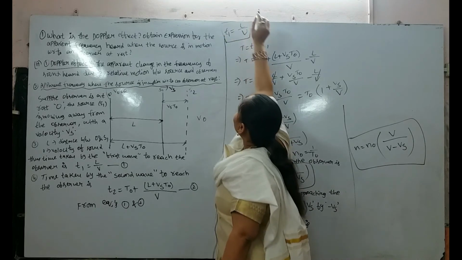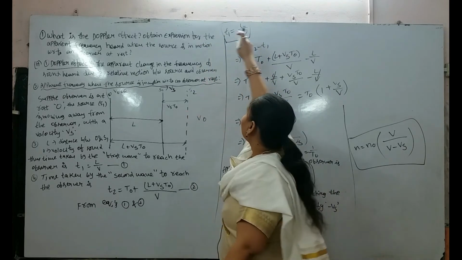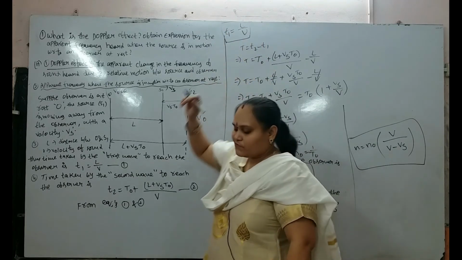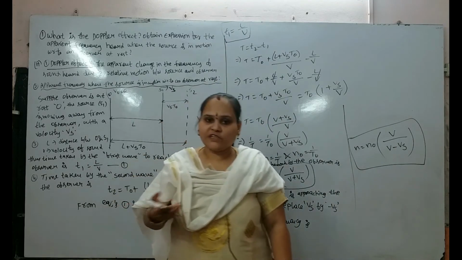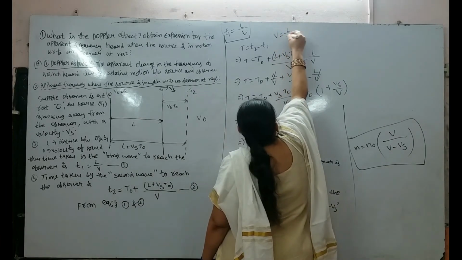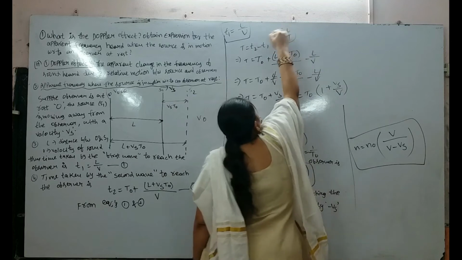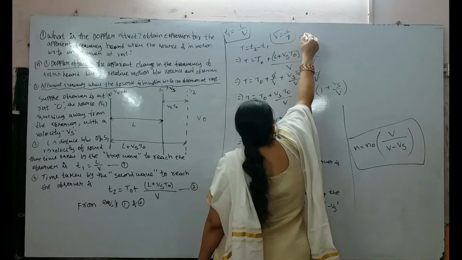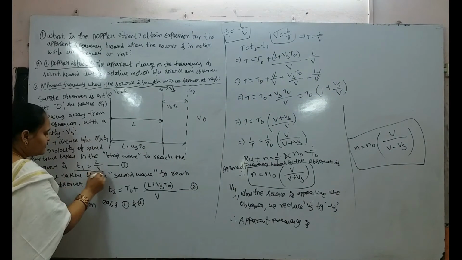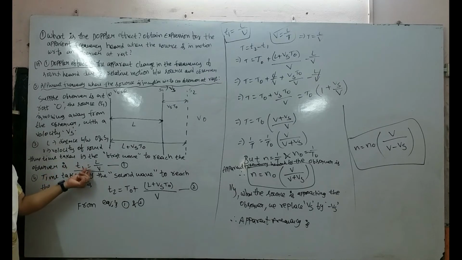How can we write this equation? We know that V is the velocity, L is the distance and T is the time. What is the formula for velocity? The rate of change of distance is nothing but velocity. That means V equals L by T. Here L is the length and T is the time. So, to find T, T equals L by V. In this case equation 1 can be written: the time taken by the first wave to reach the observer, T1, is equal to L by V, where L is the length and V is the velocity.